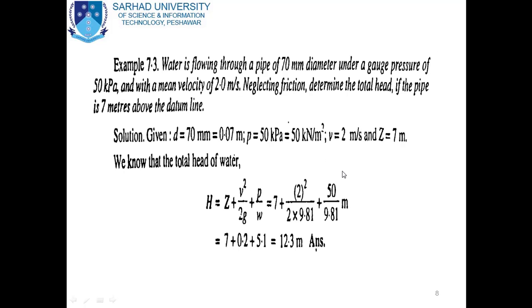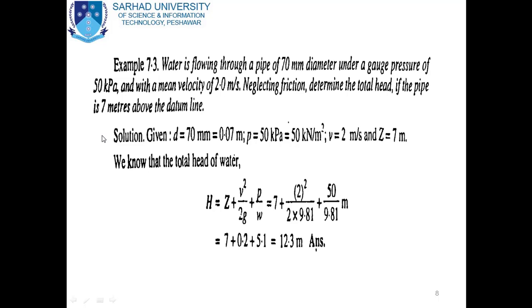Next example is 7.3. Statement is: water is flowing through a pipe of 70 mm diameter under a gauge pressure of 50 kilopascal and with a mean velocity of 2 meter per second. Neglecting friction, determine the total head if the pipe is 7 meter above the datum line. So water is flowing through a pipe, diameter of pipe is given 70 mm. Pressure is also given 50 kilopascal and the mean velocity is also given 2 meter per second, and also the datum head is given, which is 7 meter.